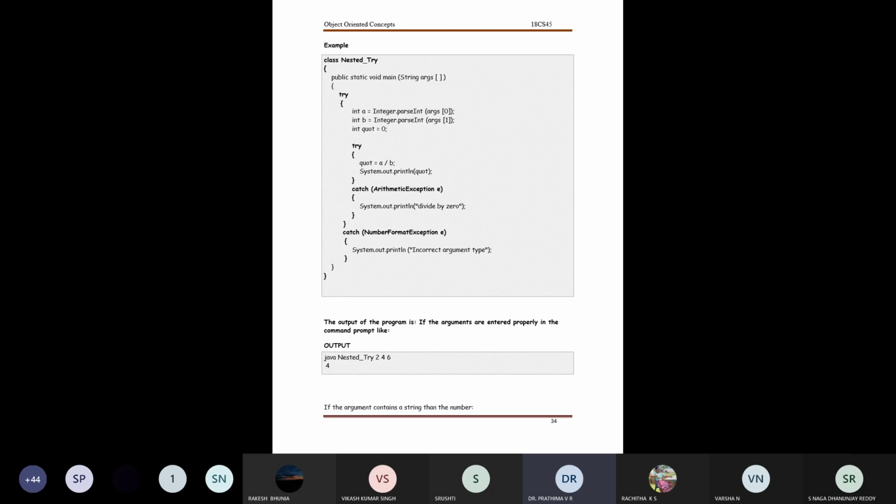Now the second run I will give you. I have taken the first argument as C, the character C, and I have considered the second argument there as 5.